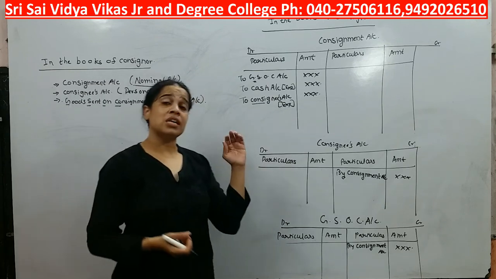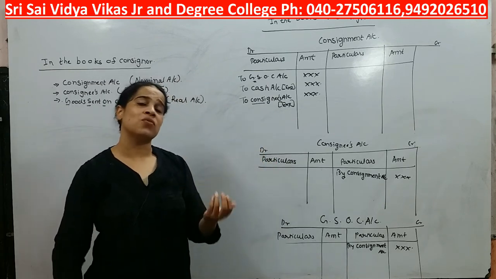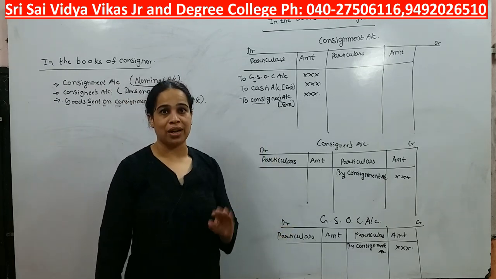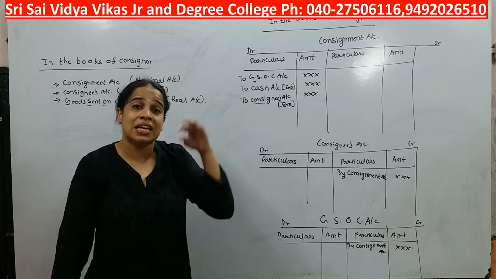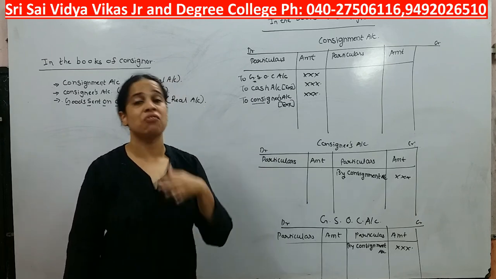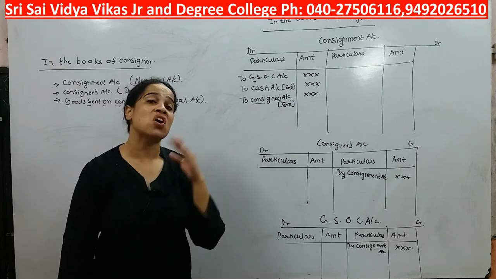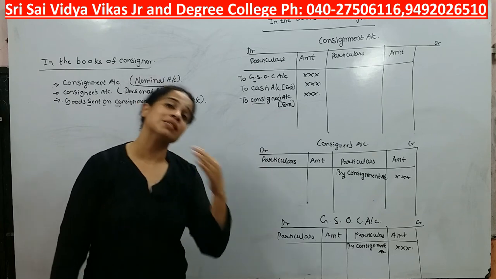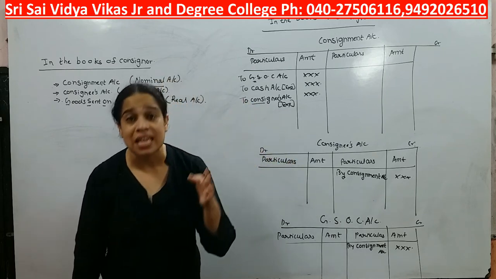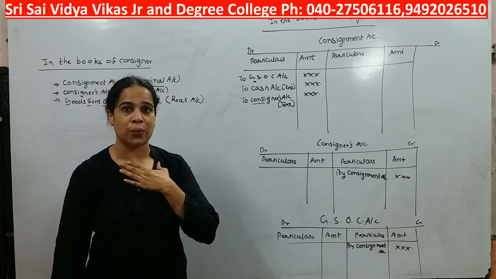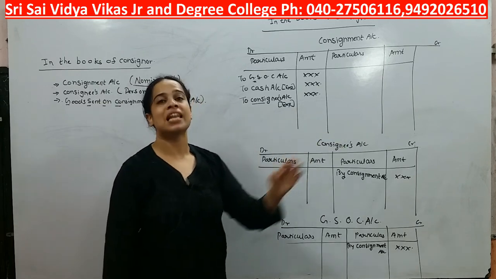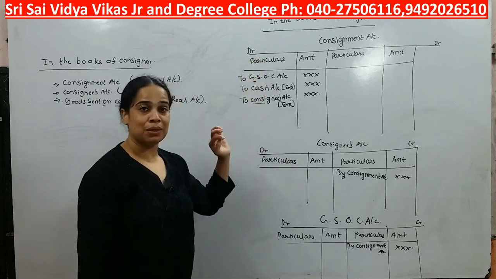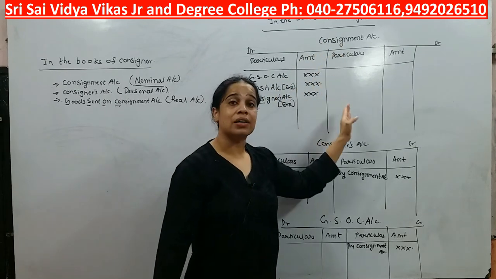Now goods are with consignee. Is he going to use them for his personal use? No, he is going to sell those goods in the market, right? So tell me students, sale he is doing, but for whose sake? For our sake. Is sale an expense or income? Definitely sale is going to be our income. But who is making that sale? Consignee is making that sale for us, or on behalf of us he is selling the goods, right? So definitely sale is an income. Debit all expenses and losses, credit all incomes and gains.